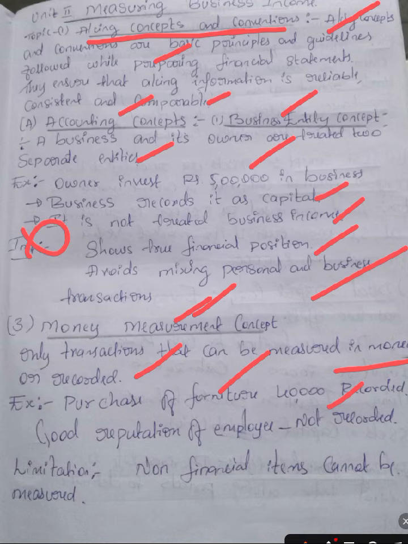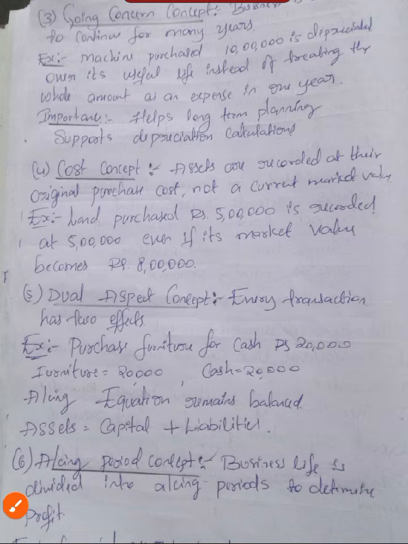Now let's discuss another topic, the going concern concept. Here, the business is assumed to continue for many years. A machine purchased for rupees 10,000 is depreciated over its useful life instead of treating the whole amount as an expense in 1 year. It helps long-term planning. Going concern means long term, right? It also supports depreciation calculations.